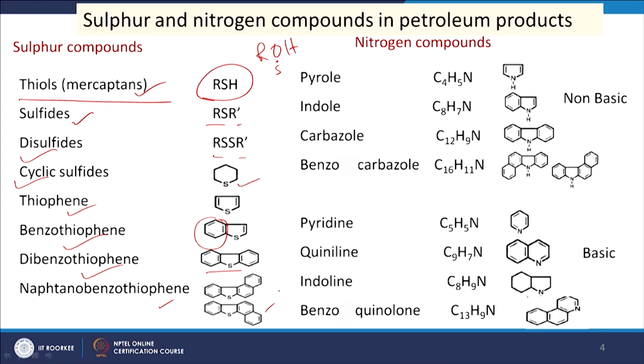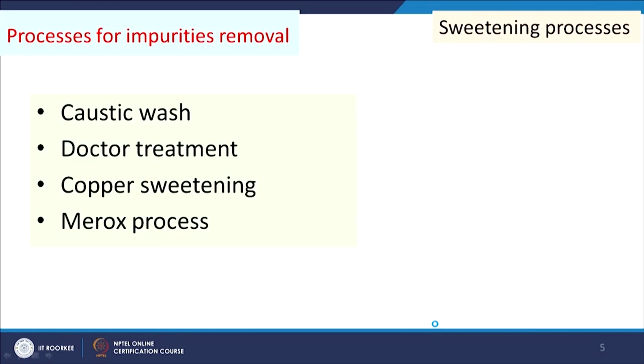If we think about the nitrogenous compounds, some are non-basic type and some are basic type. The non-basic ones are pyrrole, C4H5N, this is the structure, and indole, C8H7N, this is the structure, carbazole and benzocarbazole. Then the basic types are pyridine, quinoline, indoline and benzoquinoline. So, these are some of the compounds.